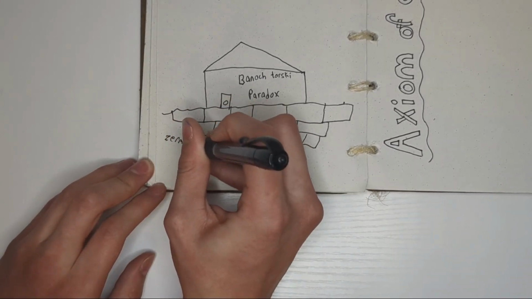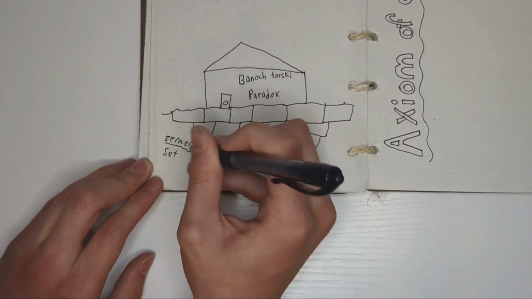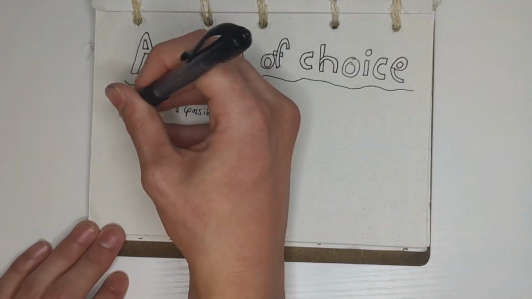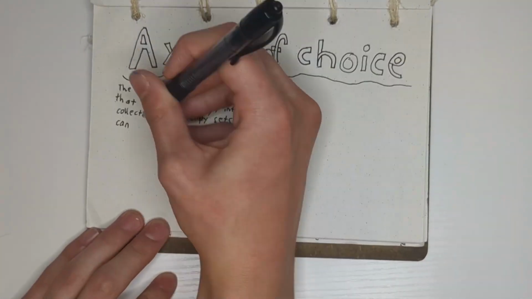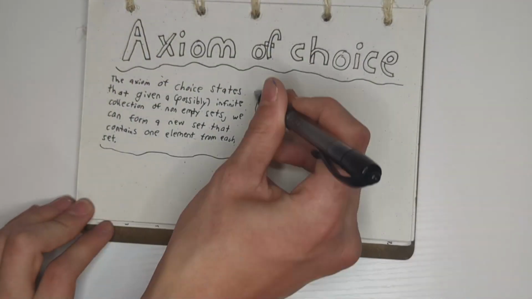The axiom of choice is part of the Zermelo-Fraenkel set theory, which is one of the most widely used systems of axioms. The axiom of choice states that given a possibly infinite collection of non-empty sets, we can form a new set that contains one element from each set.